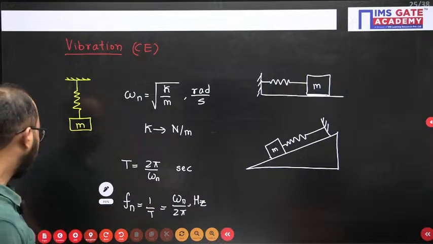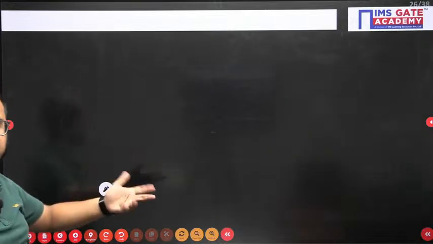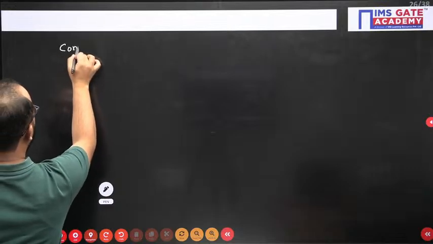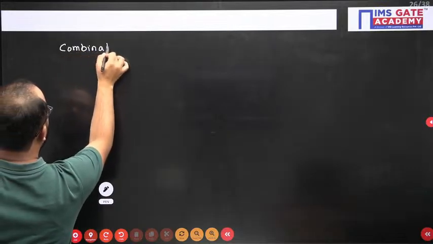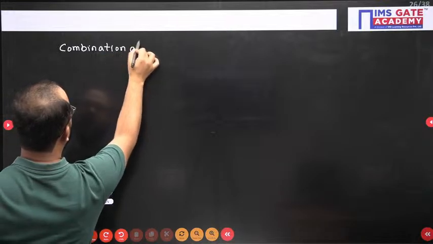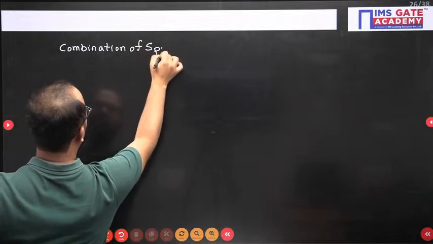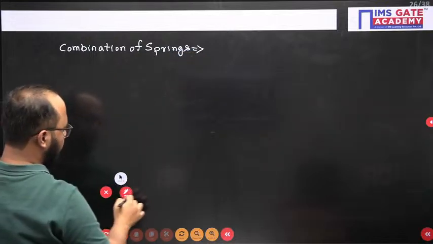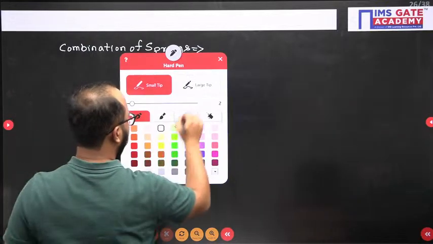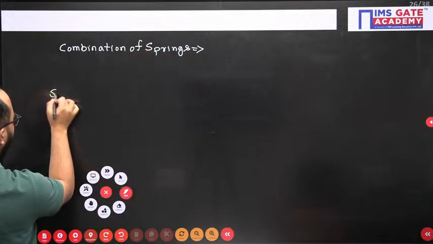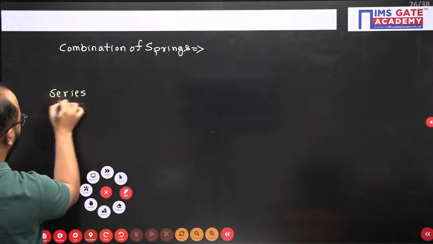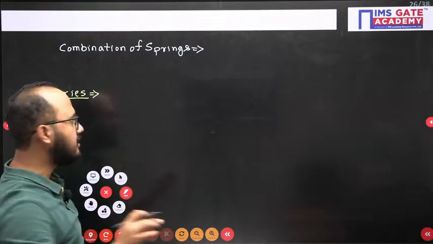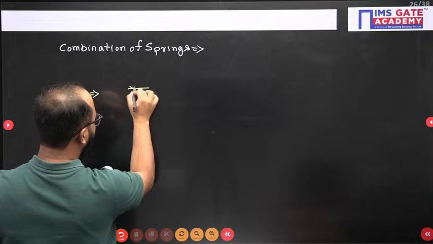Now next thing, if the springs are in series or parallel, that basic thing you should understand. Combination of springs. First of all the series case. How to identify the series case? End-to-end connection will be there.